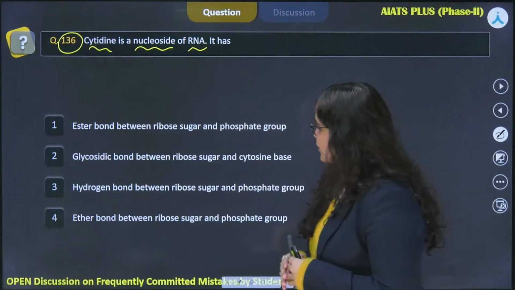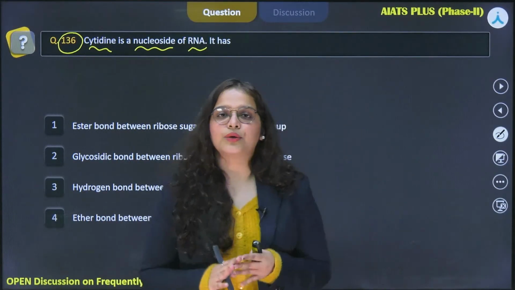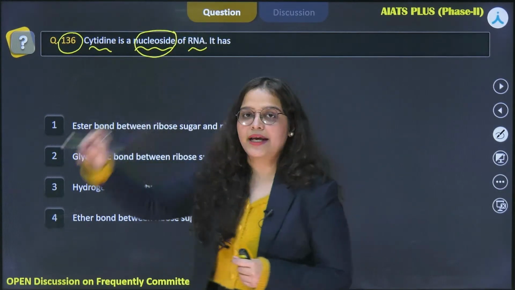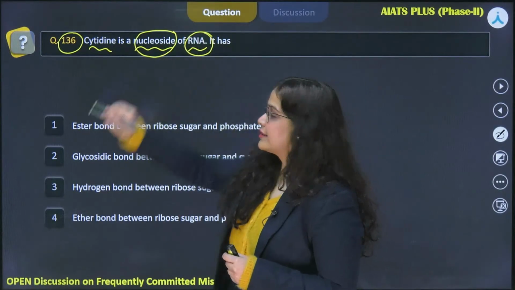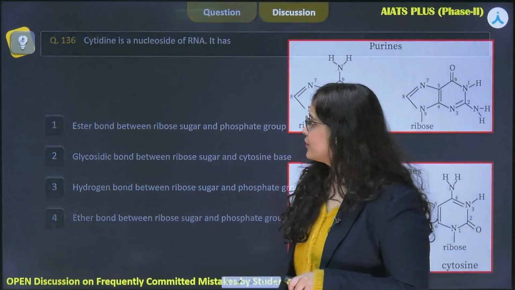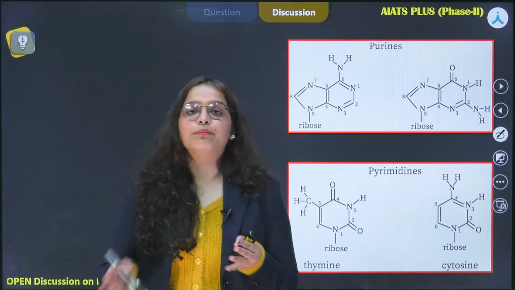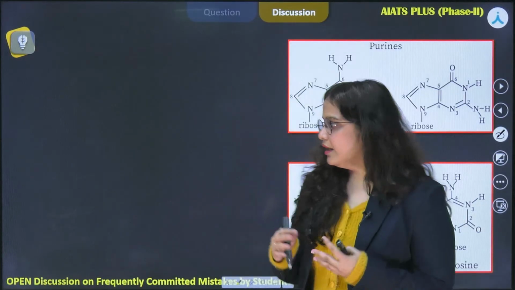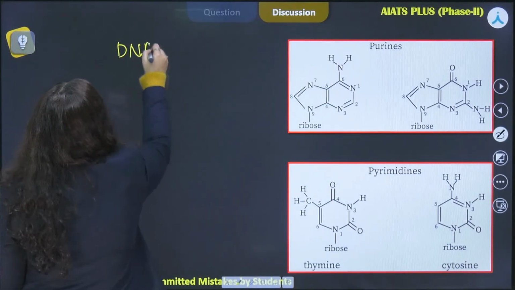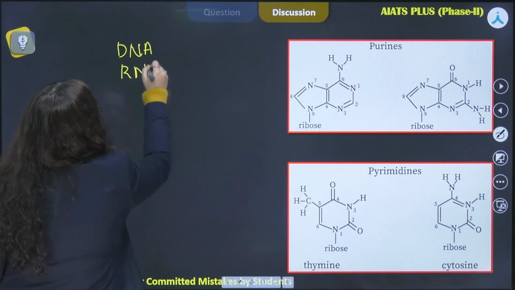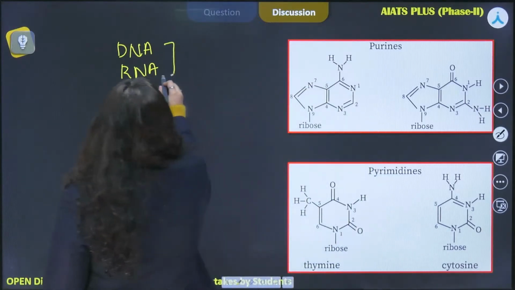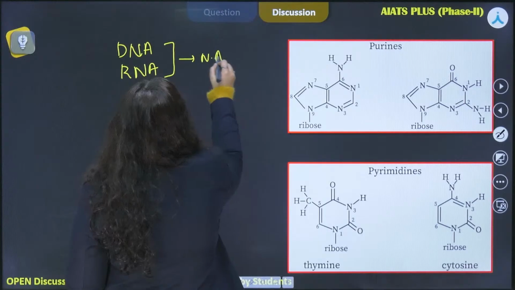So by looking at the question, I can see that it is talking about the types of bond which constitute the structure of a nucleoside. So first of all, let us discuss where this nucleoside is coming from. So we all know that the basic genetic material of humans is DNA, and DNA and RNA are said to be the genetic material. Alright, they are the nucleic acids which act as the genetic material.